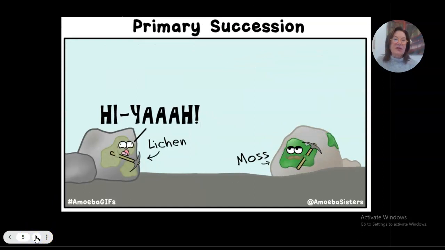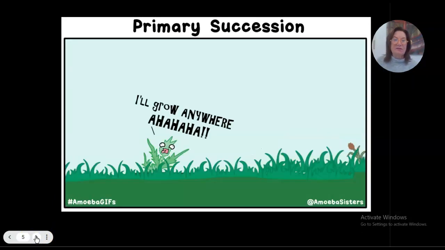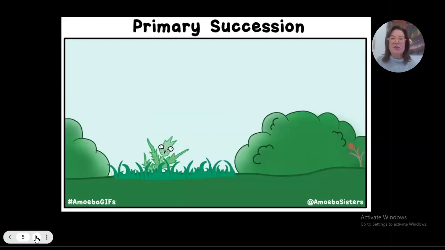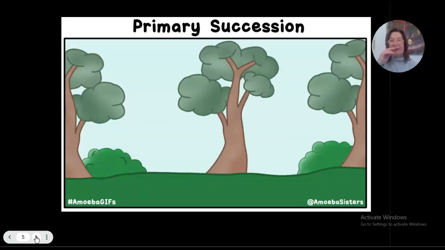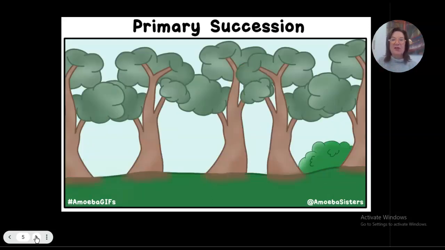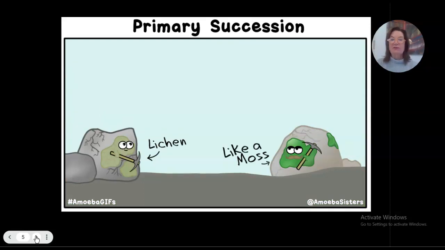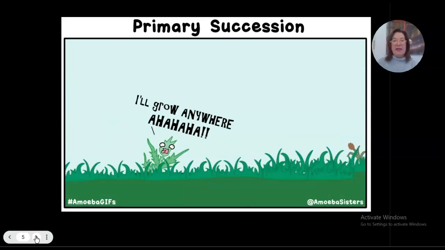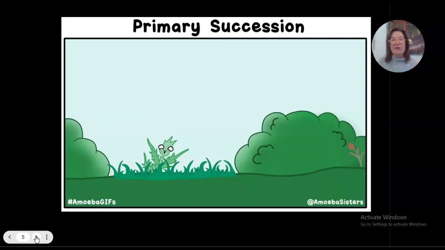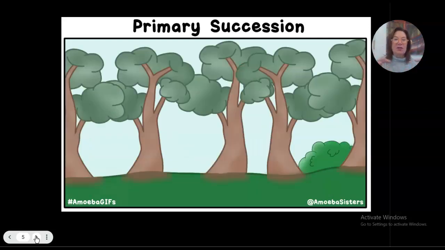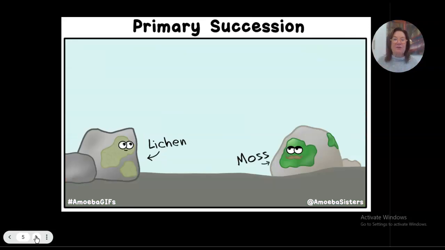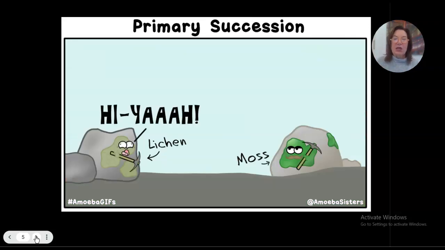Okay, so here's primary succession. So we see that that's when it reaches its climax. So here it starts with just rock. So I have lichen and moss, and then eventually that will break down and create a soil. Then the first thing you get, of course, is weeds, right?